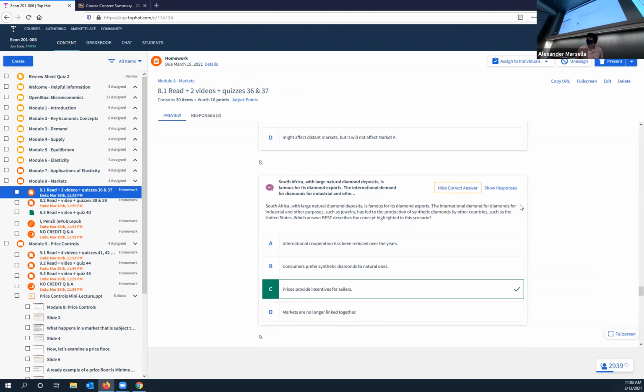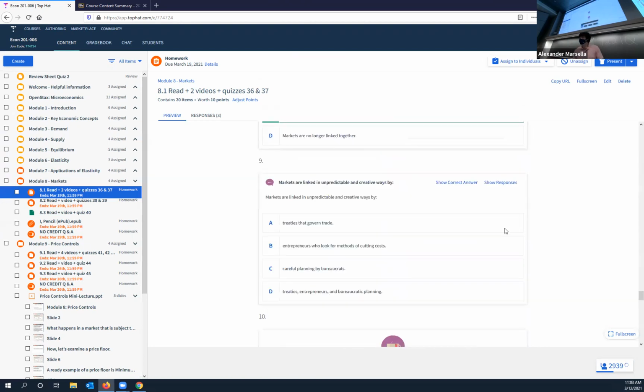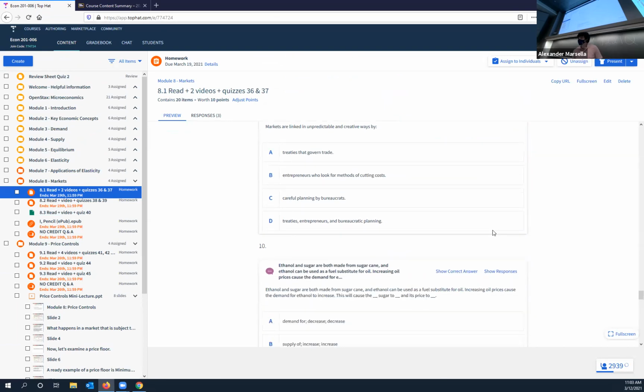Exactly. So these kinds of questions, right? It's like international demand for diamonds for industrial and other purposes, such as jewelry, has led to the production of synthetic diamonds by other countries, such as the United States. Okay. So the best diamonds are in South Africa, right? But other countries produce synthetic ones. Why? Because the desire pushes the price up, which creates incentives for sellers. Okay. So this kind of stuff.